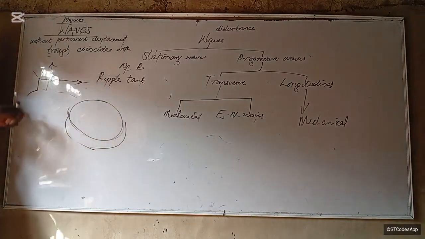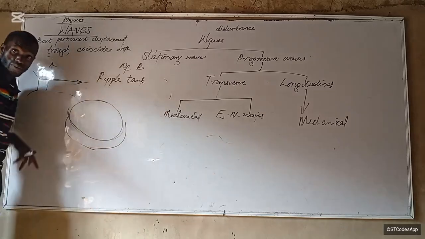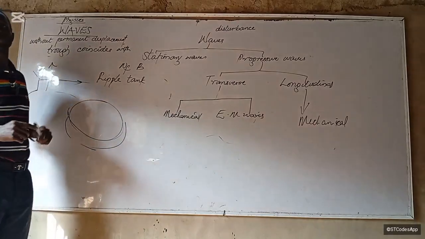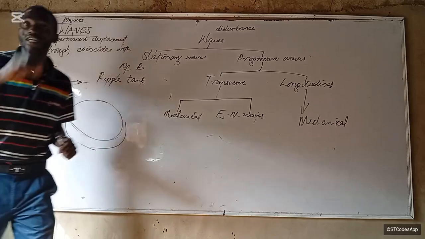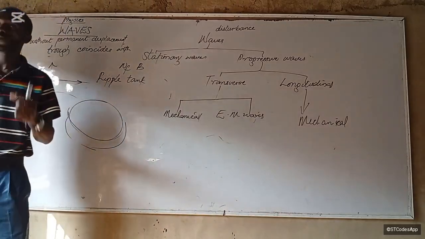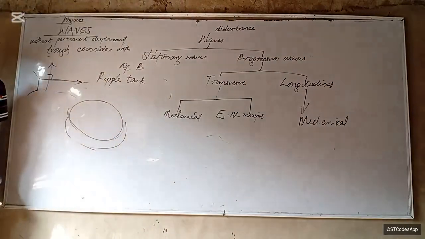What will you see? You see a wave that is spread, right? You see something spread. That's what we call a water wave. If you don't want to use water, you can use a stone or any small object. I just want it to be water to water so that you know. Throw it into that water.